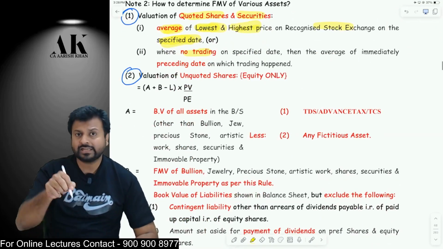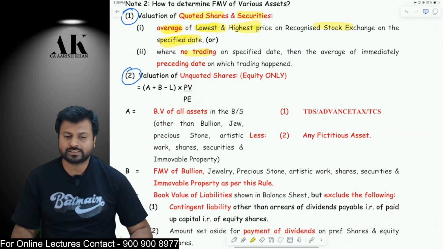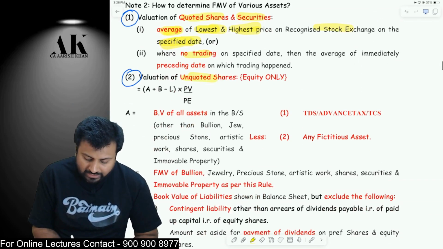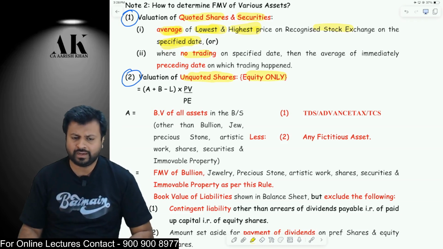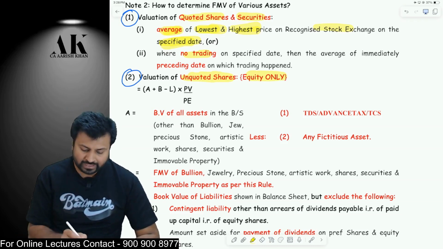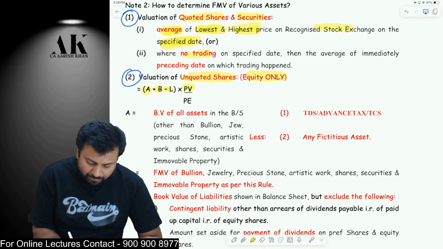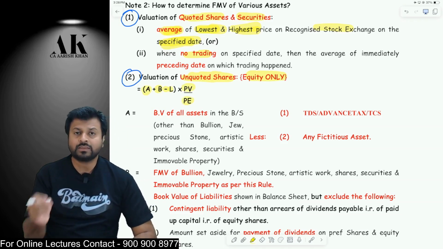Okay. Now the next one is the most important and the most difficult part of this calculation. That is how to value unquoted shares, equity shares, not preference shares. For preference shares, there is a simple way. For unquoted equity shares, there is a long way. That is (A plus B minus L) into paid up value divided by paid up equity. Okay. What is A now?